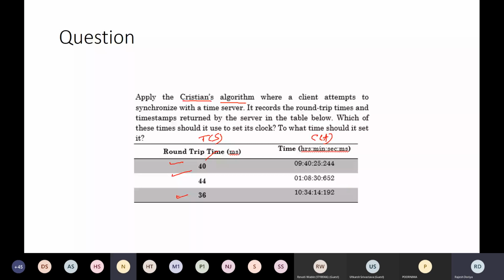Sir, the final value would be 10, 34, 14 and 210. Yeah, 10, 34, 14 and 210.